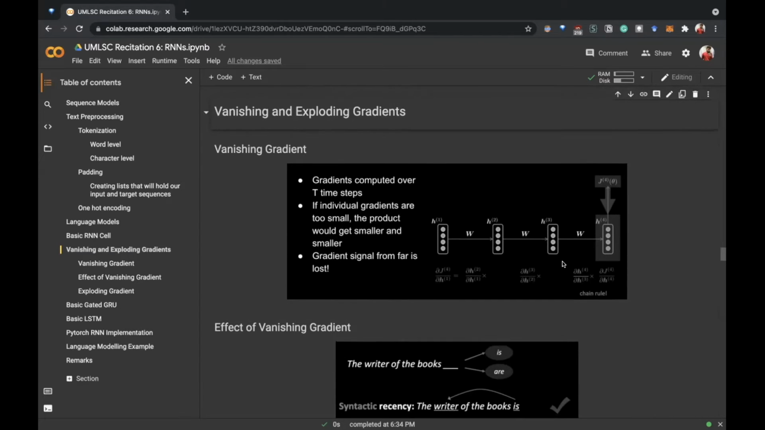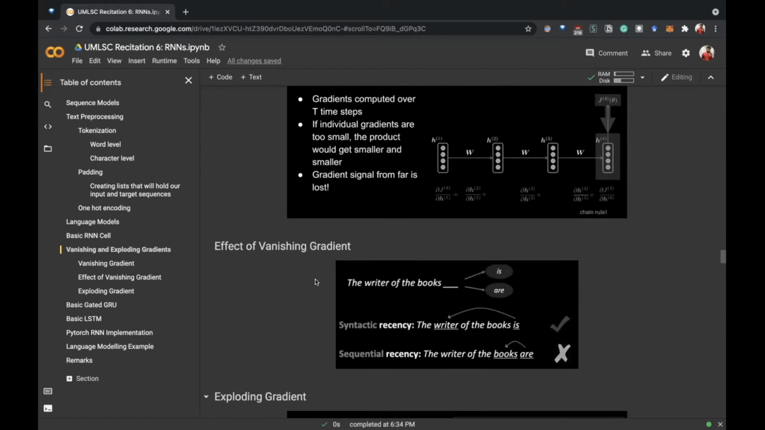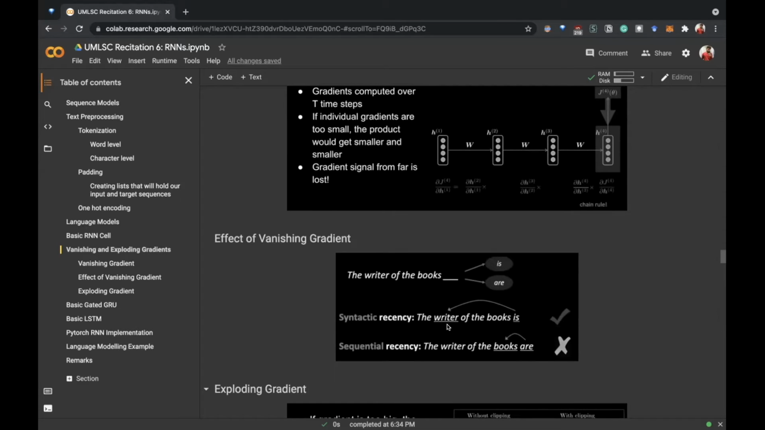So the gradients from far off words are lost. I can show you in this example. The sentence here is "the writer of the books ___". The two possibilities here are "is" and "are". Syntactically, the right answer should be "is" because of this word writer. But if we have a vanishing gradient problem, then the gradients from the word writer would not be able to reach this, and it would just predict "are", looking at the nearer word, which is books.